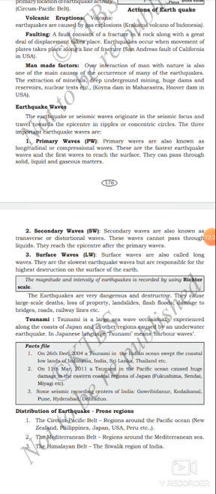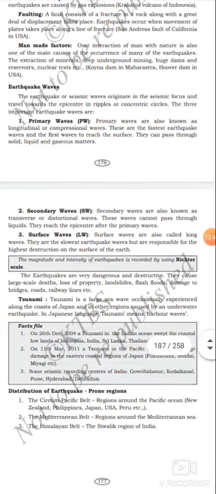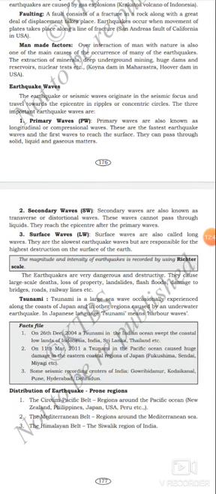Let us see one by one now. First one is primary waves. Primary waves are also known as longitudinal or compressional waves. These are the fastest earthquake waves and the first waves to reach the surface. They can pass through solid, liquid and gaseous matters.